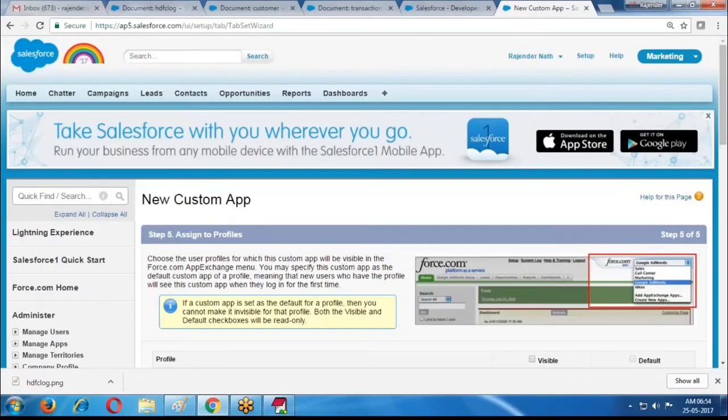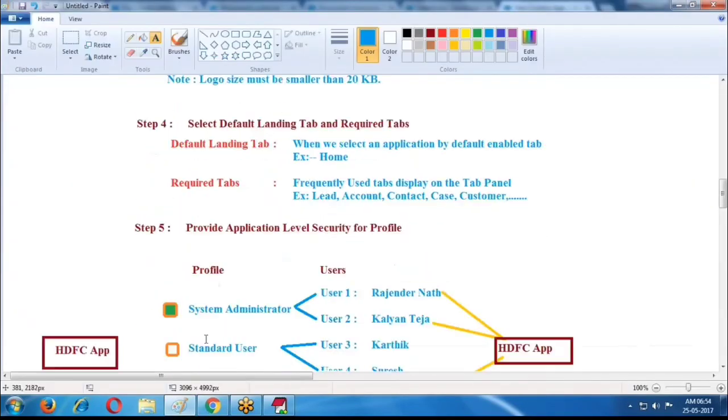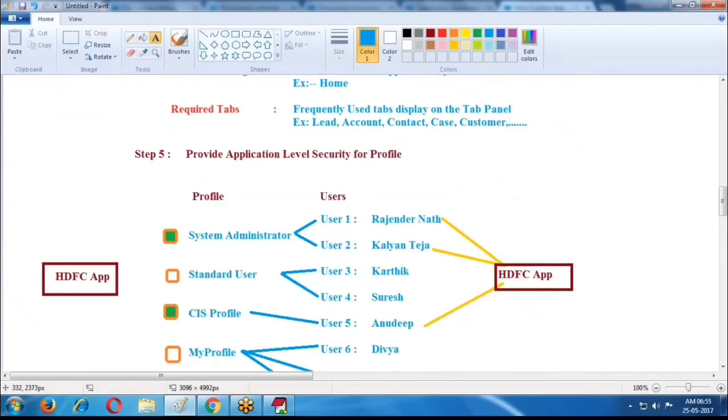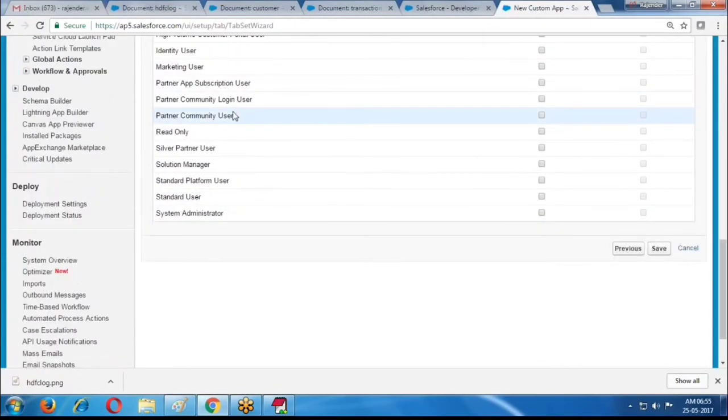Click on next. The final step is application level security. So we have profile names. If I enable a particular profile, the users of that profile can access this application. Here there are some 20-30 profiles. I'm selecting the system administrator profile. If I select it, the application is available for system administrator profile users.